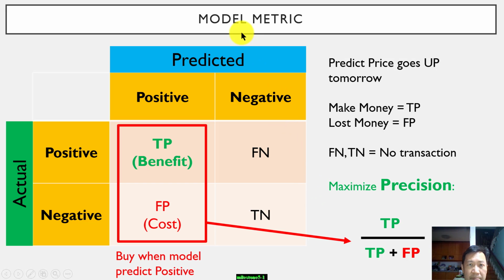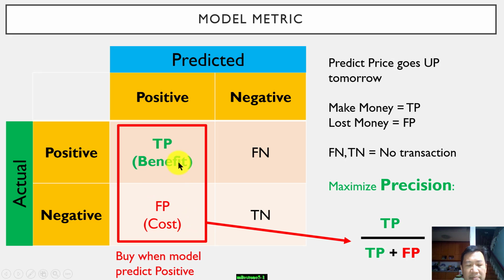Next, let's look at our machine learning model metrics. What we're looking at here is a confusion matrix. What we are really interested in are the boxes in red here. So we are interested in true positive over the true positive plus false positive, or in short, we call it precision.